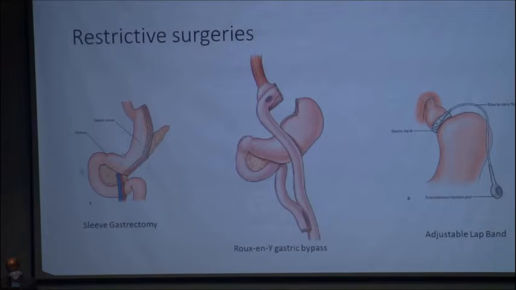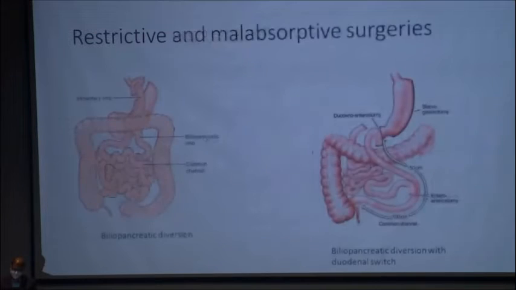Sleeve gastrectomy is nowadays the most commonly performed procedure. Lap band has been abandoned because of a lot of band-related complications, and Roux-en-Y is gradually shifting towards sleeve gastrectomy. In India, most of the bariatric surgeons will perform sleeve gastrectomy. In the West, Roux-en-Y gastric bypass is still performed in some of the centers.